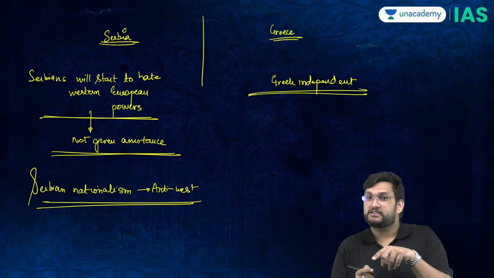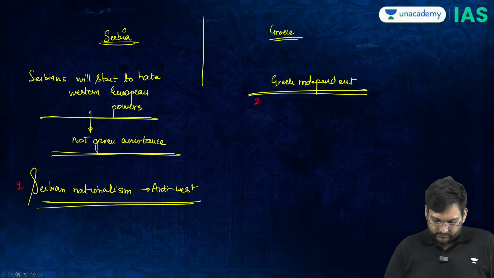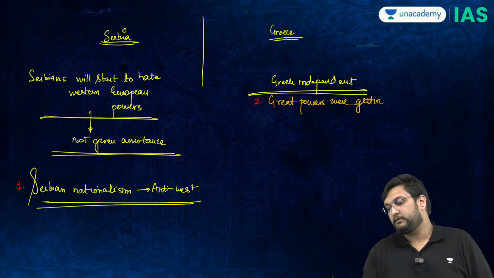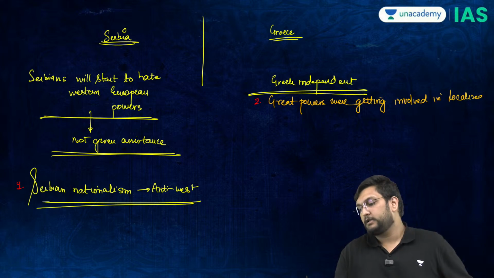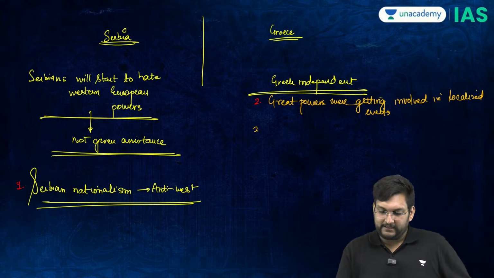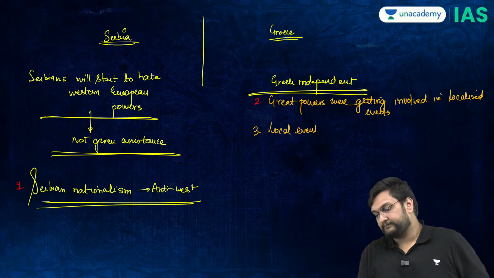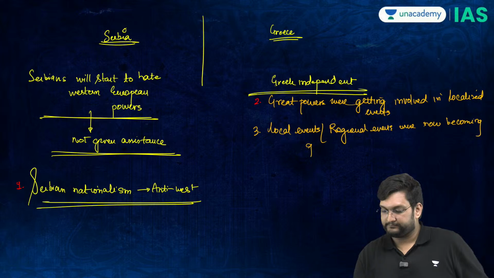But one more tendency needs to be noted, this is the first tendency. The second tendency which needs to be noted is that great powers were getting involved in localized events, and further, local events or regional events were now becoming global.